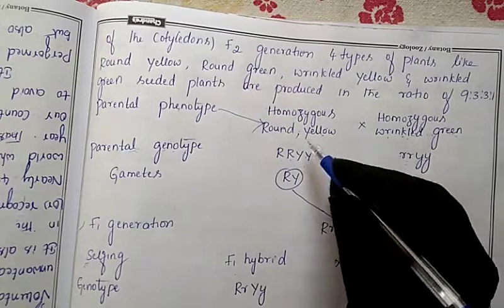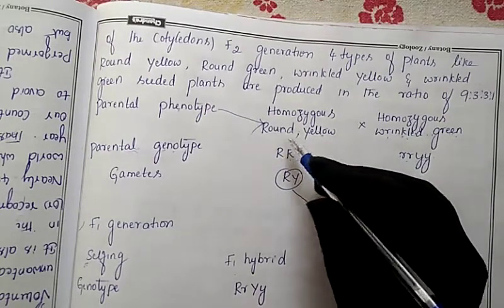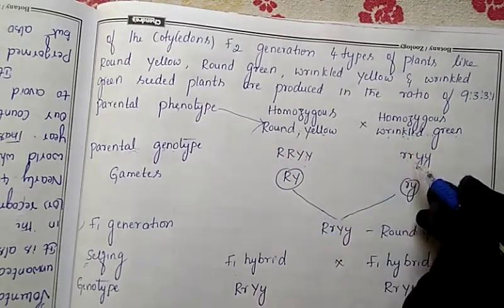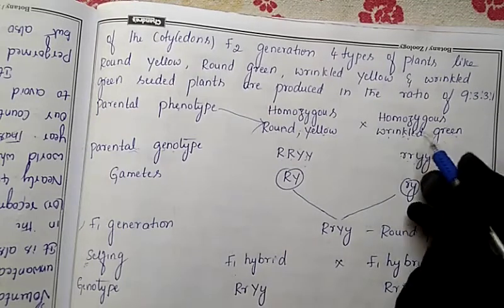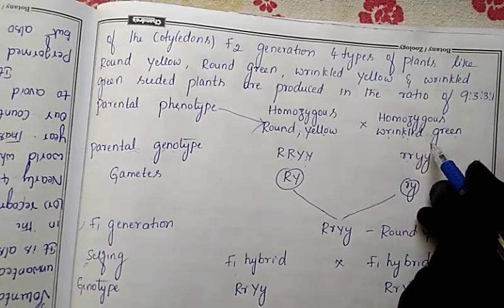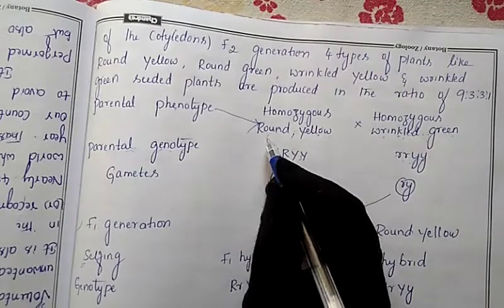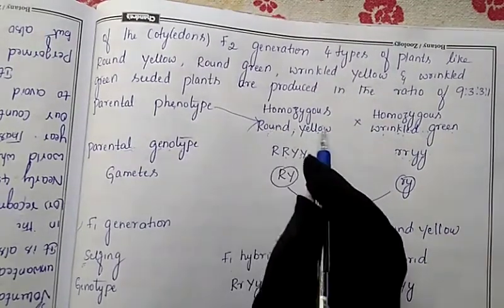How are the genes for these phenotypic characters? Like this: round, yellow, wrinkle, green. So here, who is recessive? This parent is recessive and this parent is dominant. So the two characters are over. This is one character, this is one character.